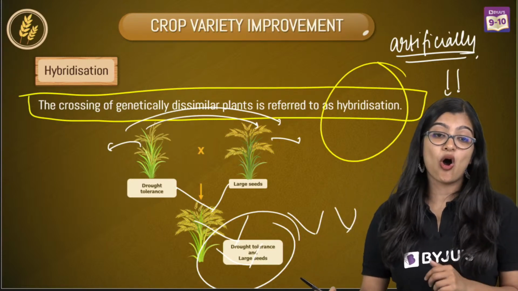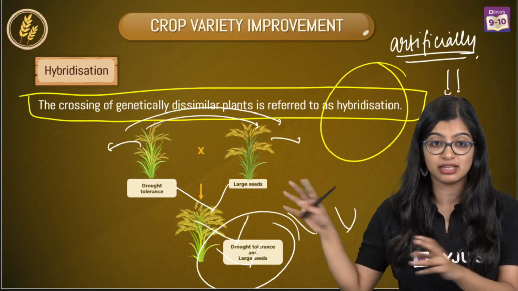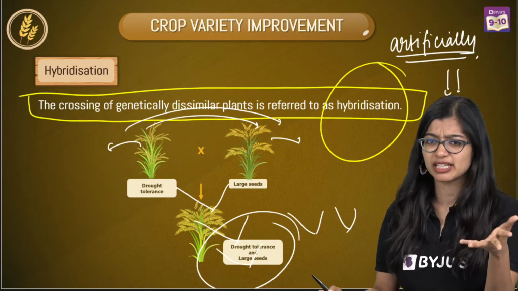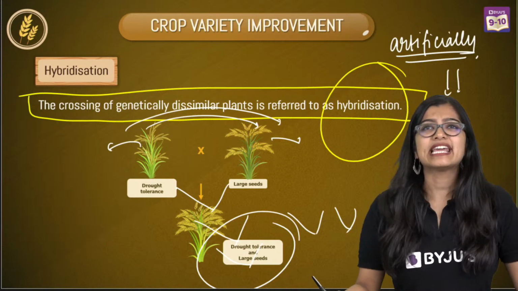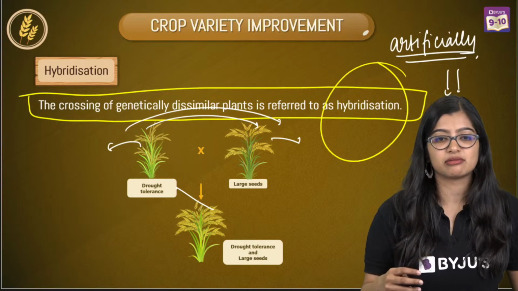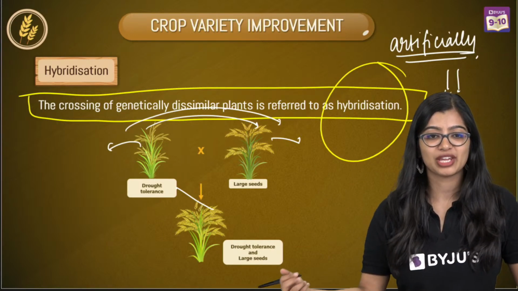Yes, it requires a lot of time, it does. This particular thing, artificial selective breeding, the process that I told you, takes a lot of time. It's not something that you do overnight. Is it expensive? See, because you'll have to do it for generations, it's slightly expensive, but not compared to what we're going to discuss next, that is genetic modification.